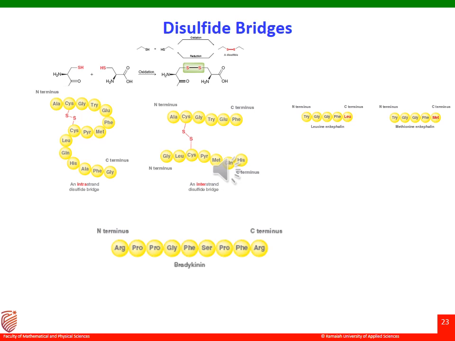So please note, I am indicating both the strands here. There is one strand where the sulfur-sulfur linkage or disulfide bridge is formed, as well as two strands where the disulfide bridge is being built between two different proteins. Now when it is happening within one strand, I call it intra-strand, and when it is happening between two strands, I call it inter-strand. So a disulfide bridge resulting within one strand is an intra-strand disulfide bridge, whereas when it is between two different strands, I call it an inter-strand disulfide bridge.